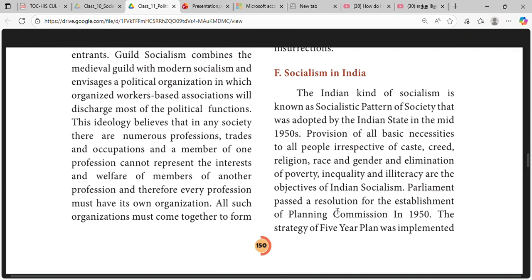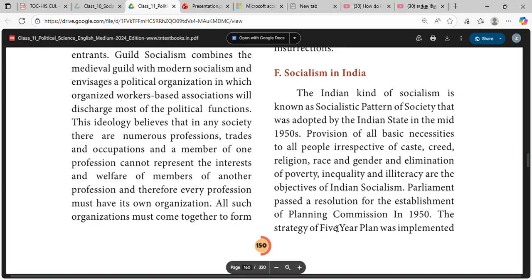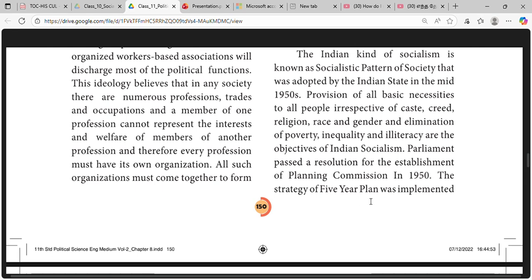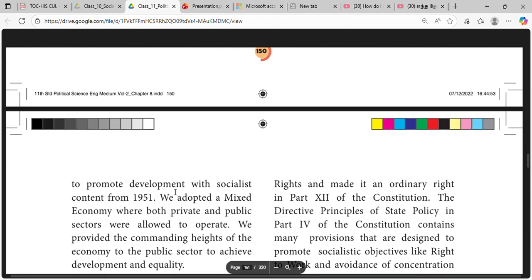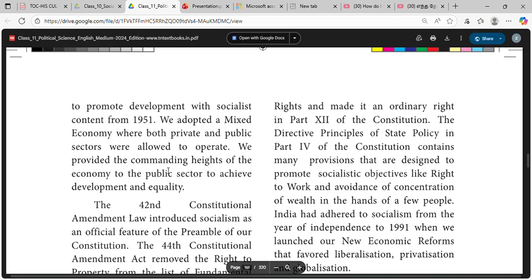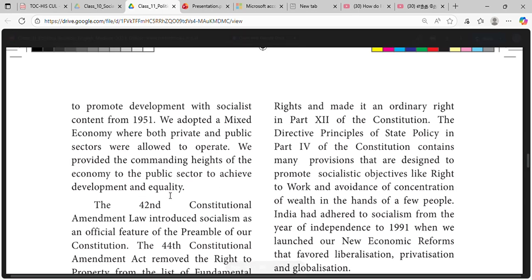Parliament passed a resolution for the establishment of the Planning Commission in 1950. The strategy of the five-year plan was implemented to promote development with social content from 1951. India adopted a mixed economy where both private and public sectors were allowed to operate. We provided the commanding heights of the economy to the public sector to achieve development and equality.